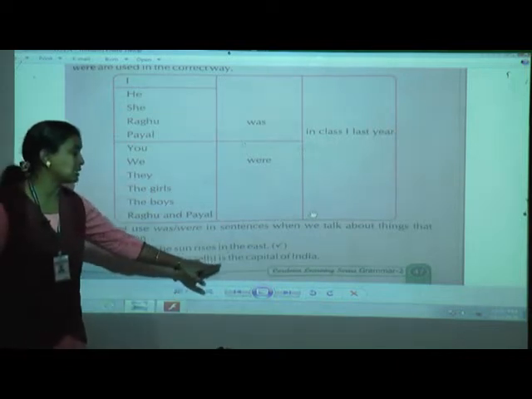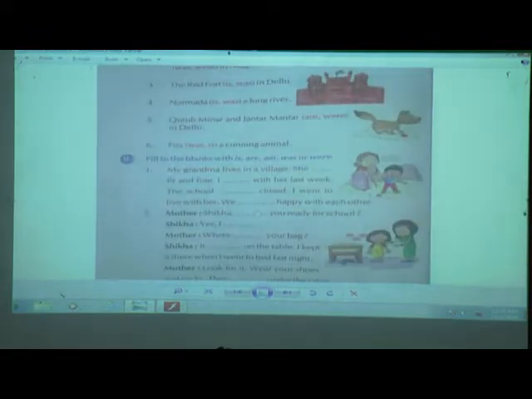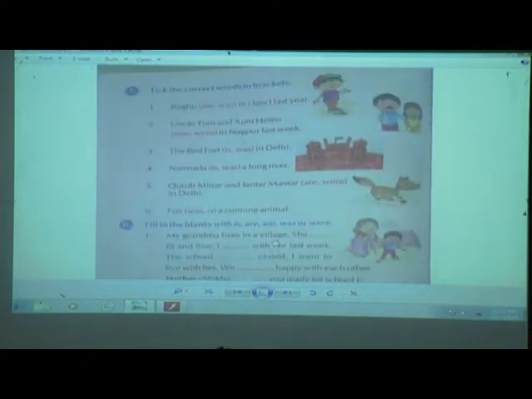Okay. Now we always write like this. New Delhi is the capital of India. Yes, New Delhi is always the capital of India. So here these are the sentences showing that when we talk about things that always happen, we don't have to use was or were. So children, now you turn your page.